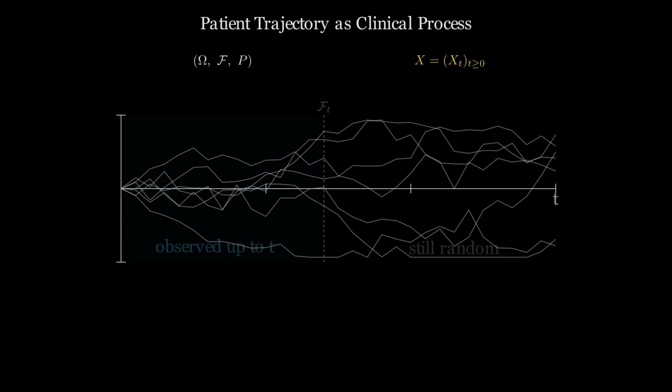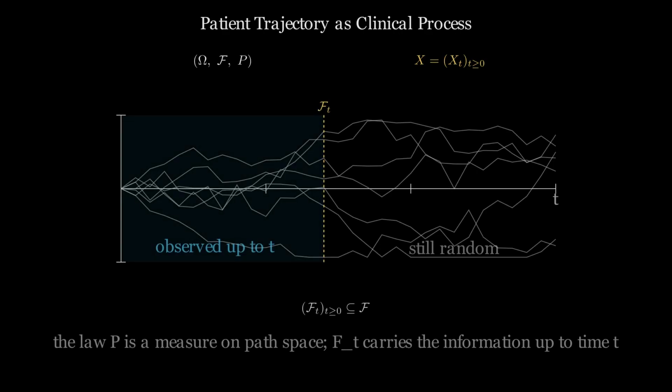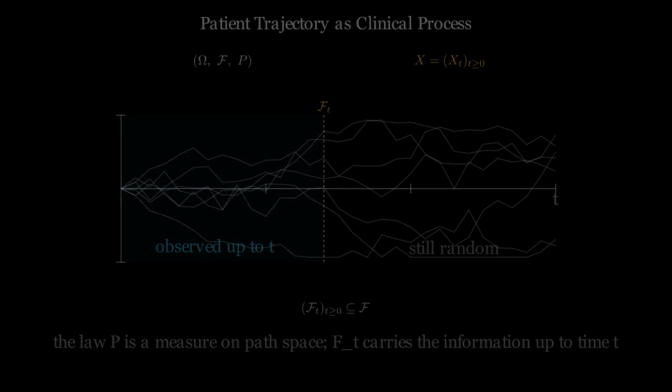A patient's clinical course is a trajectory through a space of physiological states. Each patient produces one realized path through that space. The patient population defines a distribution over all possible paths. The clinical record tracks information accumulated at each point in time.